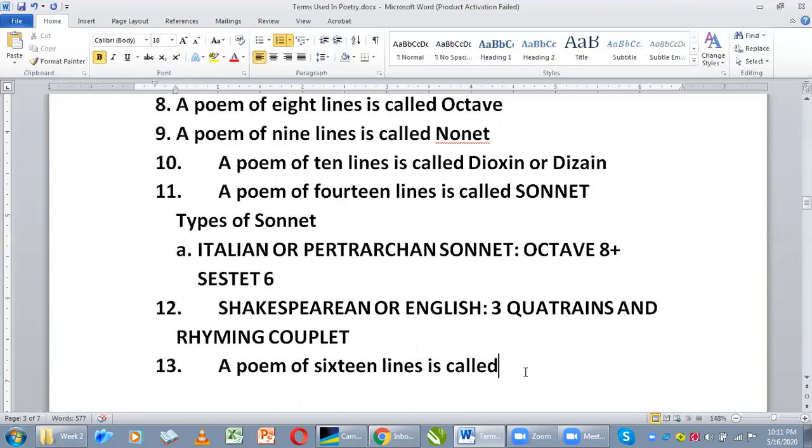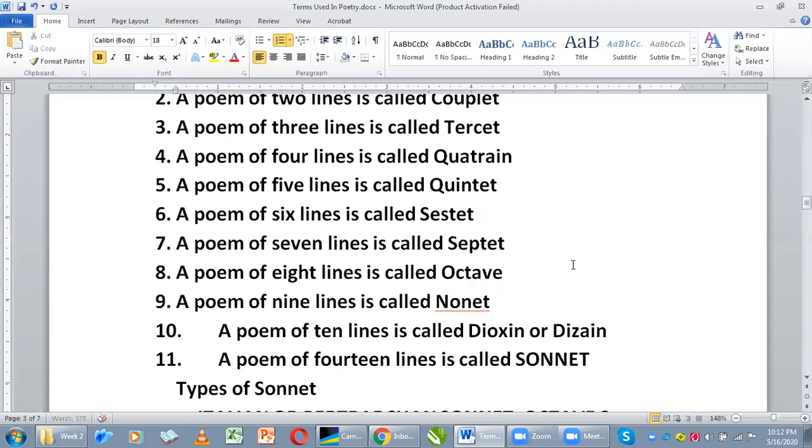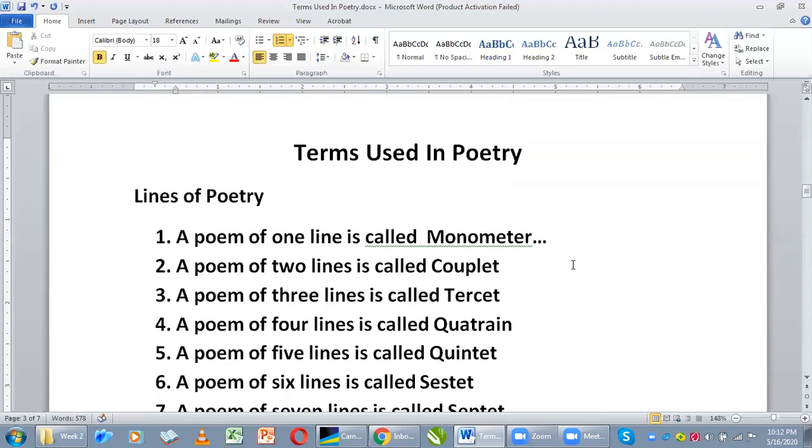Finally, a poem of 16 lines is called a quatrain. Now, you need to memorize this. You need to learn them because you find these questions in the multiple choice section of your WAEC and NECO.